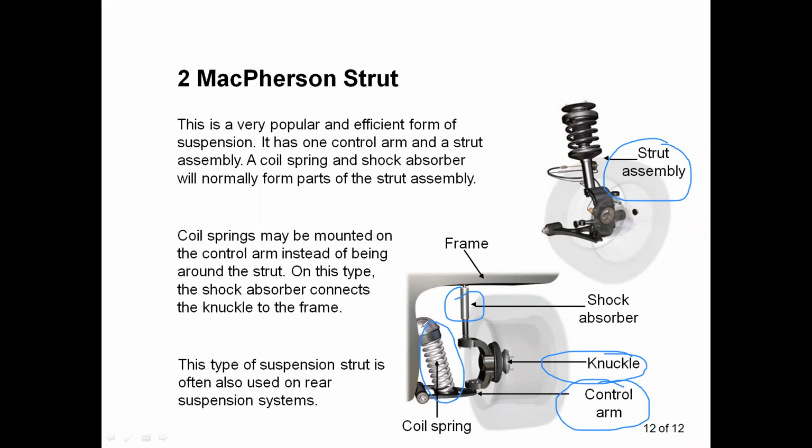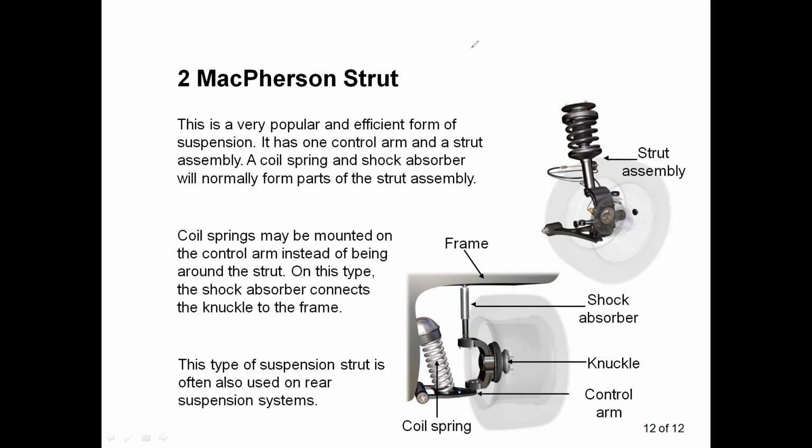The coil springs may be mounted on the control arm instead of being around the strut. In this type, the shock absorber is connected to the knuckle and the frame. One end of the shock absorber is connected to the frame and the other end is connected to the knuckle. The shock absorber is enclosed with the coil spring, and the knuckle is connected to the control arm. So that is the MacPherson strut type.